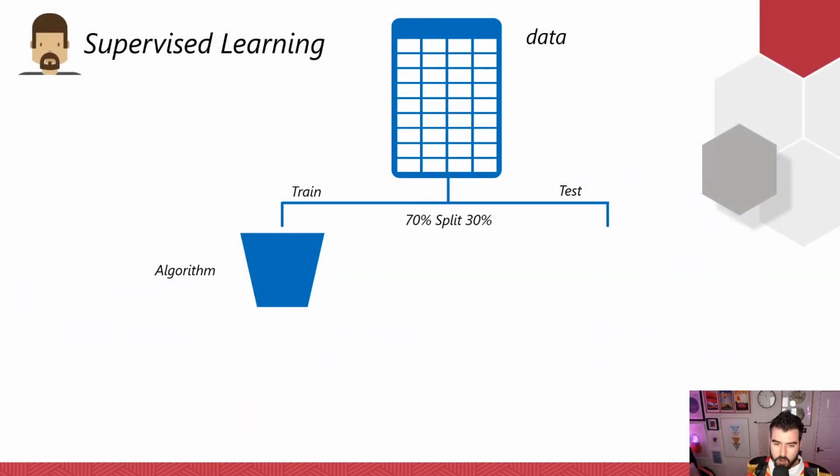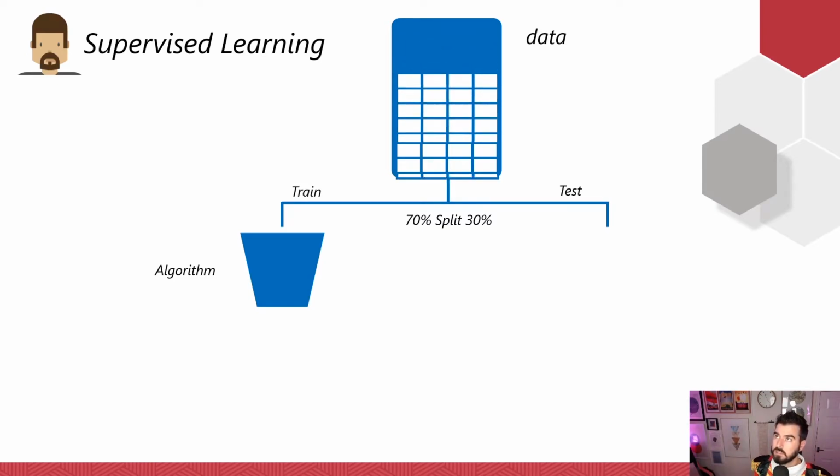So for our supervised learning, we are going to need to do this. We're going to need to take some data, and we're going to have to train-test split it to produce our model, and then we're going to evaluate it, right? So these are the steps that we're going to go through. I'm going to start off, take some data, okay? We're going to split it.